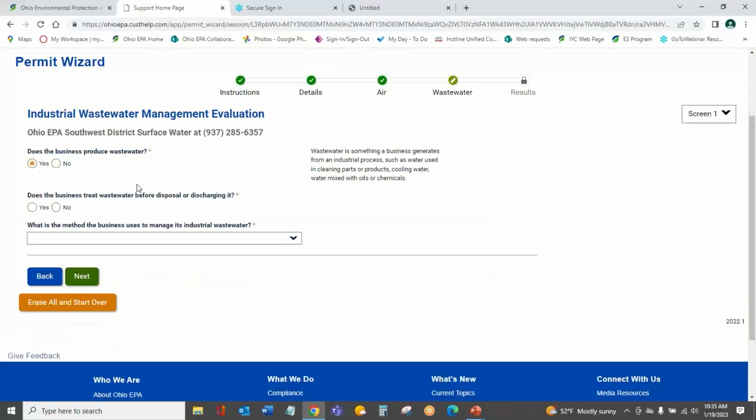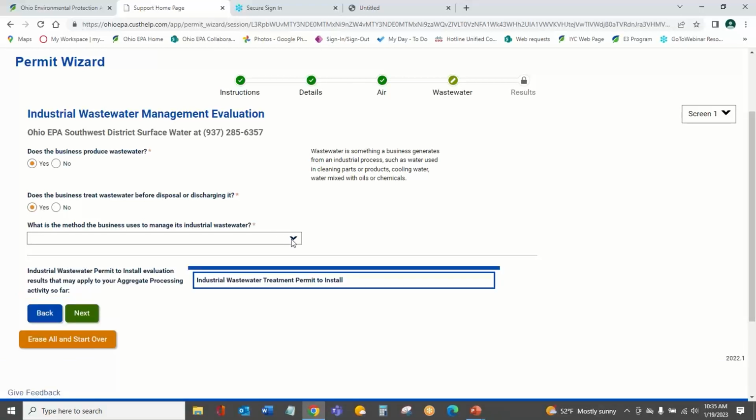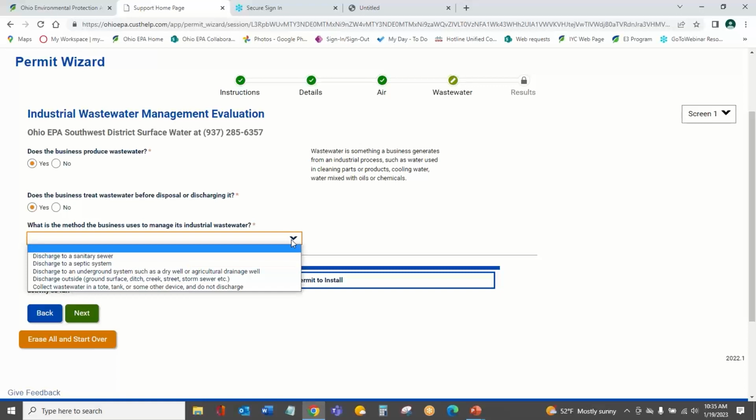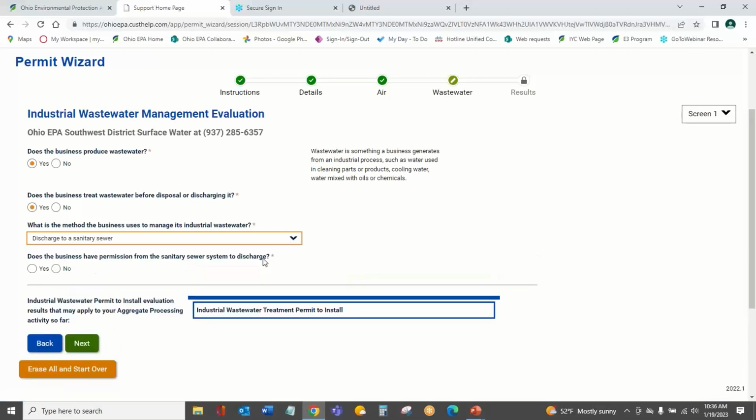Let's say, yeah, we do produce some wastewater. Now it's going to start asking me some additional questions to determine what applies to my business. Does the business treat wastewater before disposal or discharging it? I'm going to say, yes, it does. And what's the method the business uses to manage its industrial wastewater? So now it wants to know, what do we do with it after we treat it? And so I'm going to discharge to a sanitary sewer.